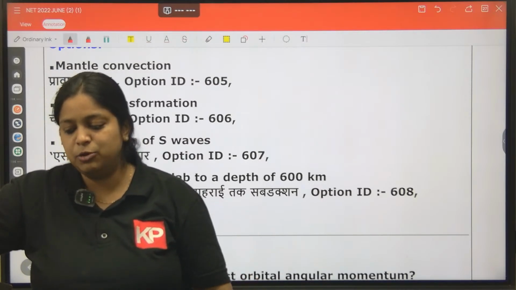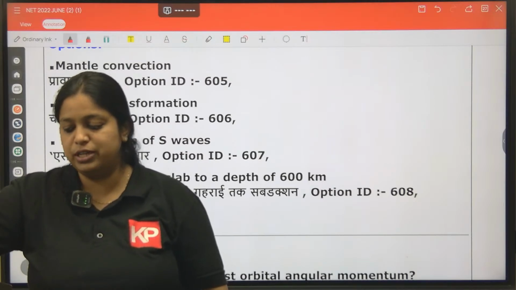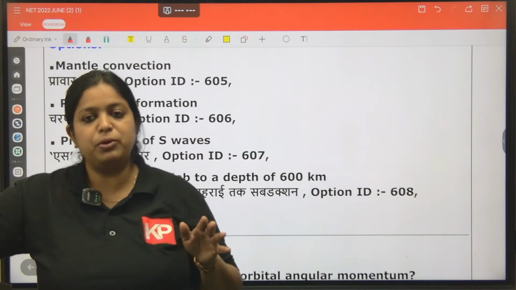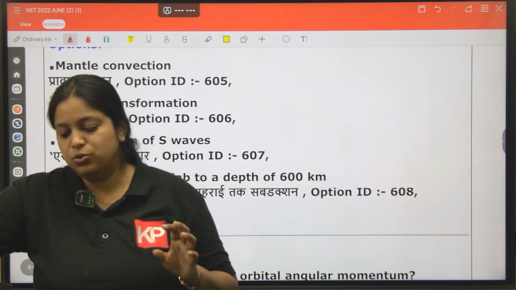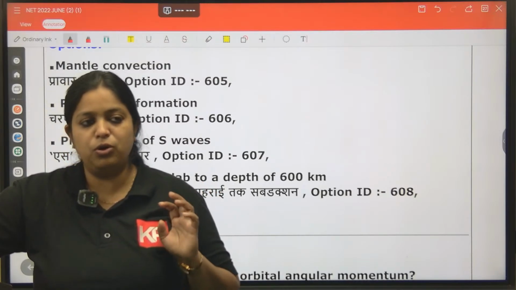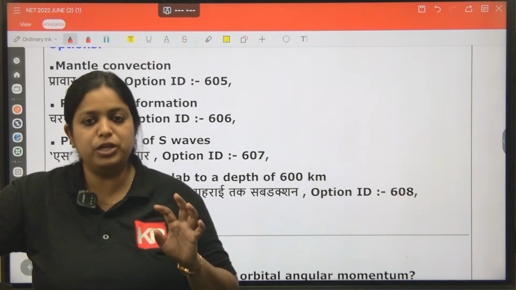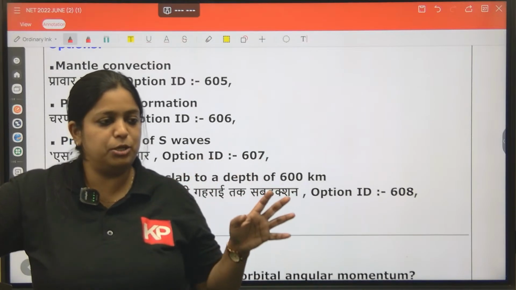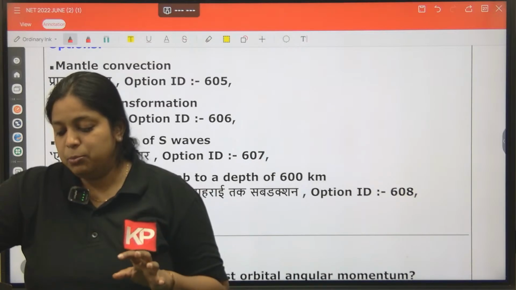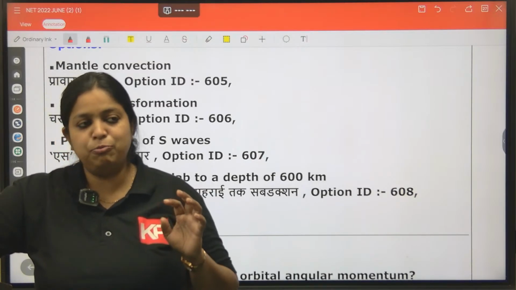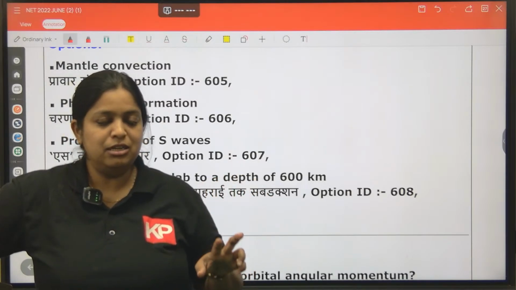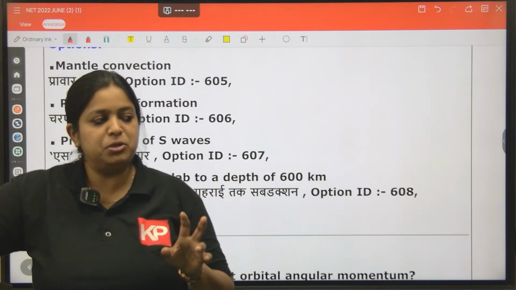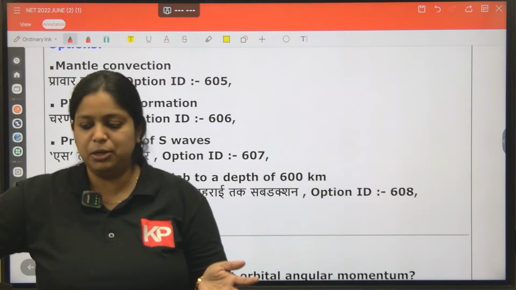It doesn't have the bulk modulus term. So S wave cannot travel through liquid, it can only travel through solid. So you have to study in detail all the different relationships between P wave, S wave, rigidity modulus and bulk modulus. The velocity of P wave and S wave are controlled by density, the rigidity modulus and bulk modulus.